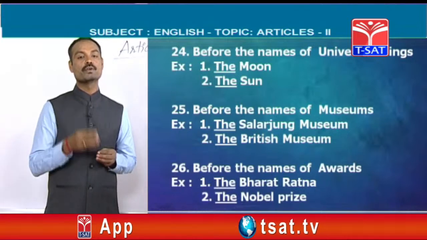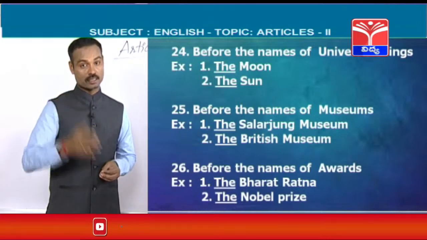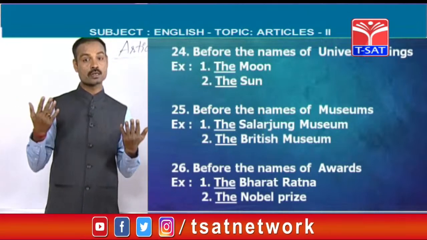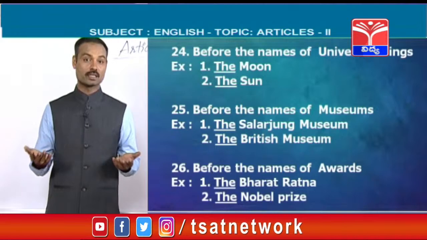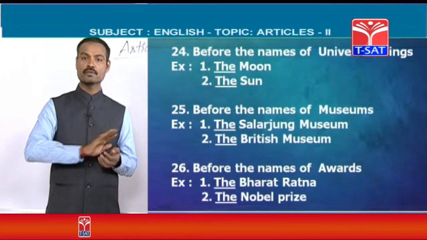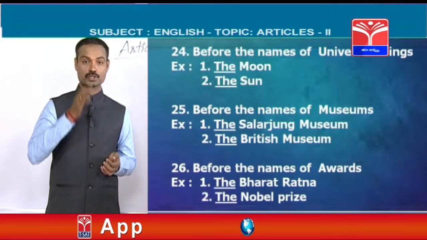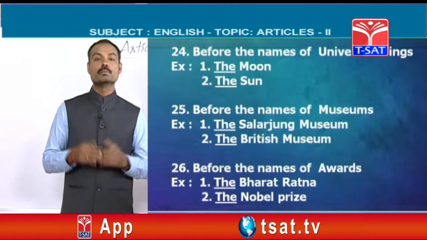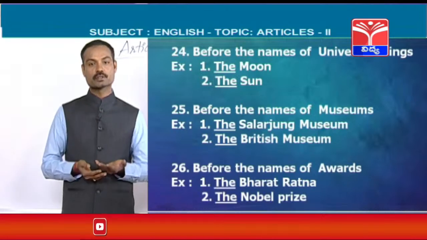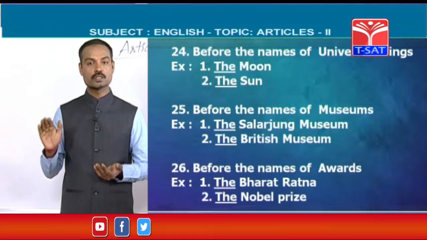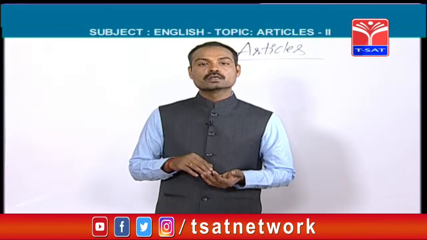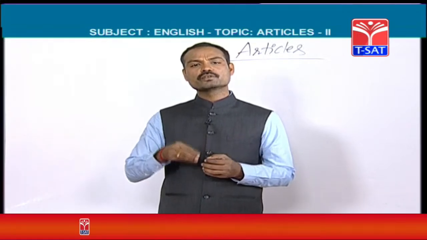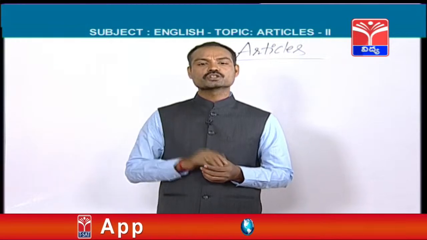Next point, before the names of universal things, for example, moon, sun, sky, like that. Before the names of universal things also, we should use definite article the. The next point is before the names of museums like the Salarjung Museum, okay, the British Museum. Before the name of any museum, that should be used.